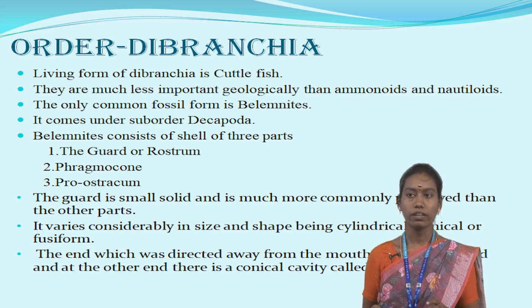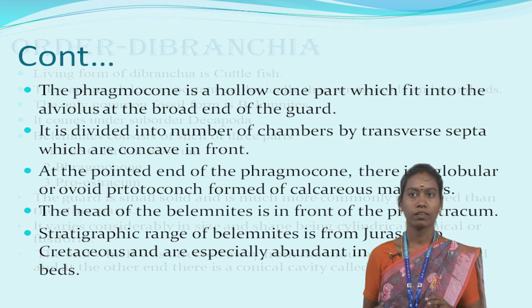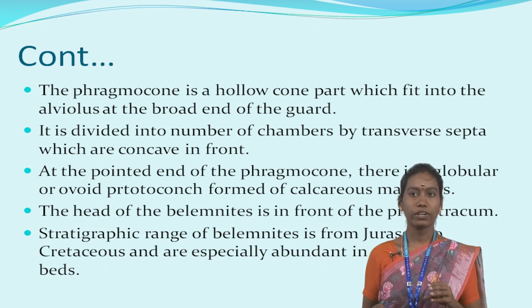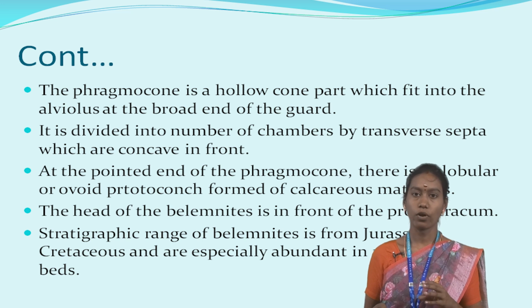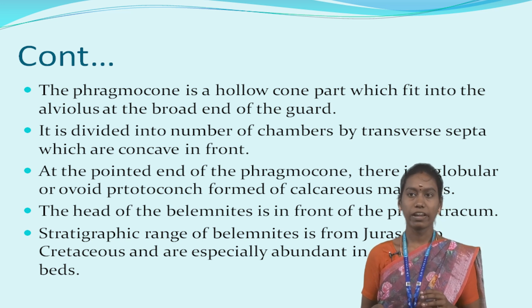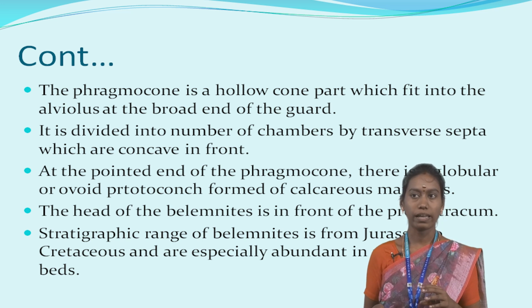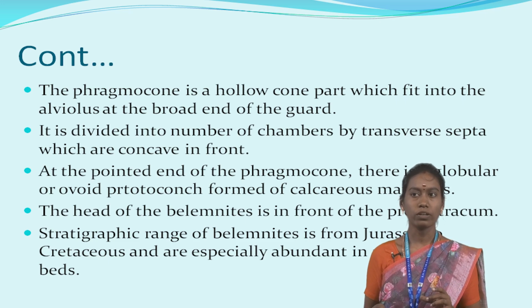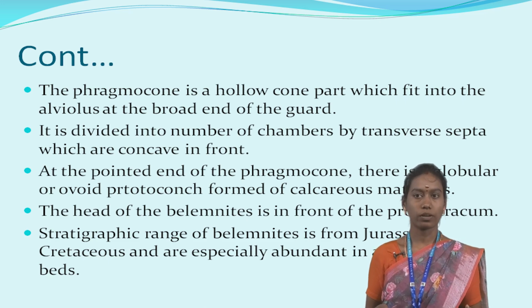conical cavity called the alveolus. And the phragmocone is a hollow cone part which fits into the alveolus at the broad end of the guard. It is divided into a number of chambers by transverse septa, which are concave in front. At the pointed end of the phragmocone, there is a globular or ovoid protoconch formed of calcareous material. The head of the belemnite is in front of the proostracum.